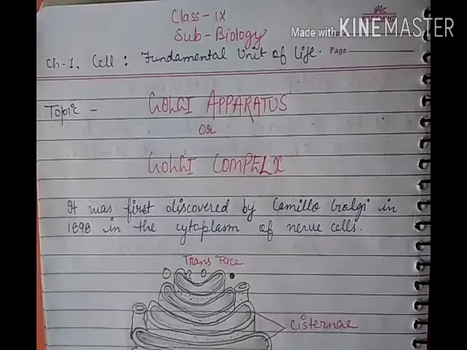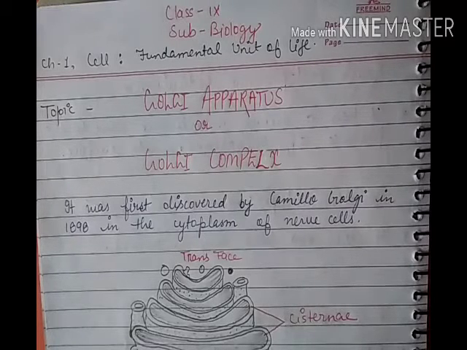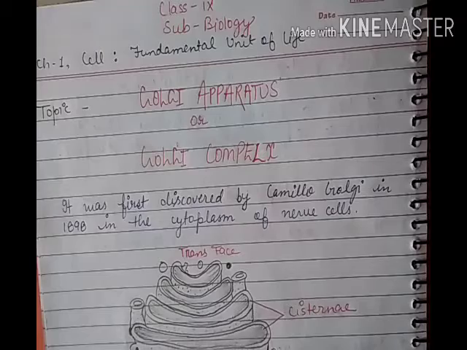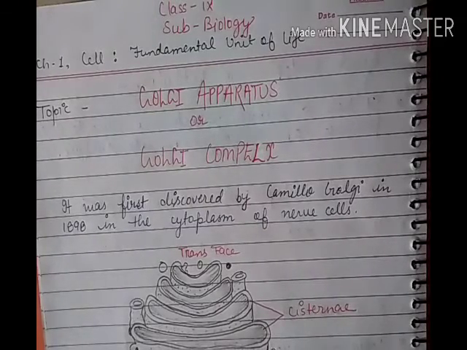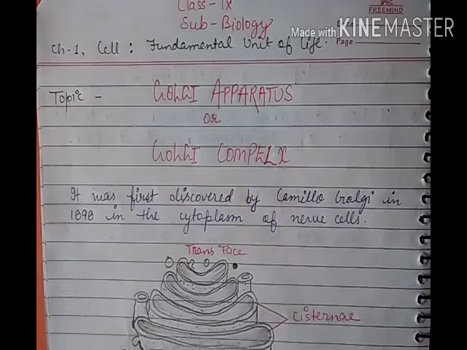Hello students. As you know, we are discussing the cell organelles. Cell organelles are the living components of the cell that have their own specific structure and functions. That means cell organelles are the tiny organs of the cell that perform different kinds of activities for the cell. In this video we are going to study the Golgi apparatus, which is also known as the Golgi complex.